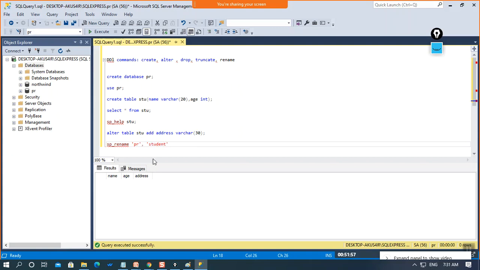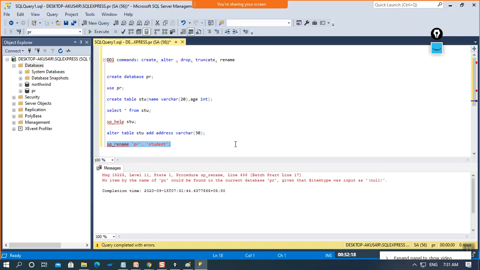How can we do that? For renaming any table, you need to use one more stored procedure, which is an inbuilt one. After that, you have to provide your old table name, then give a comma, and then the new table name. Just a semicolon. With the help of this command, you can rename your table.